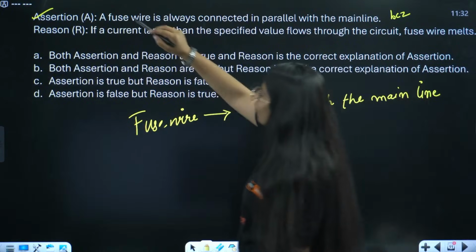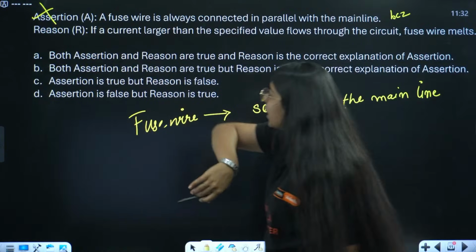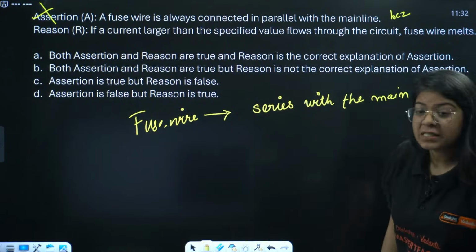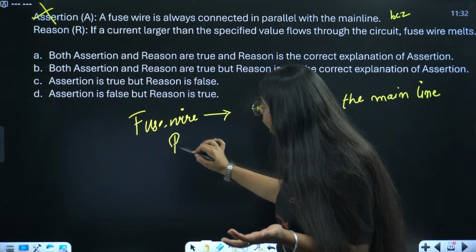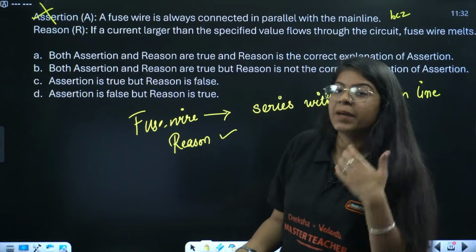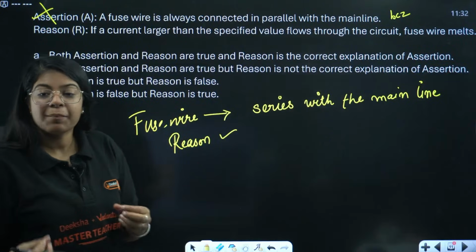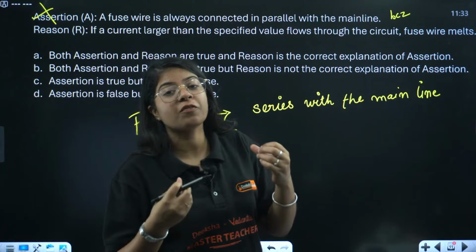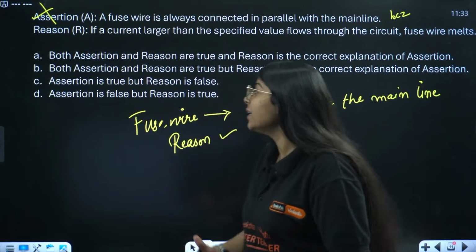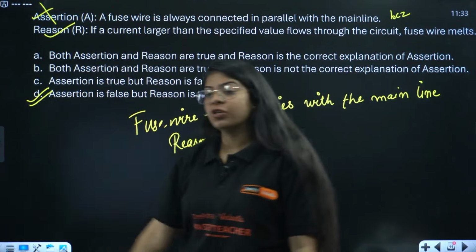Reason, on the other hand, says if a current larger than the specified value flows through the circuit, fuse wire melts. Reason is true, right? We know the main function of fuse wire is to melt when excess current passes through it, right? So, reason is true, but assertion is false. That is my option number D.